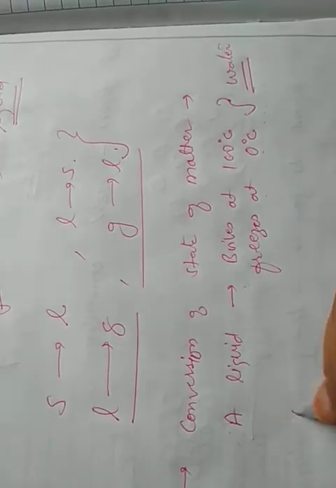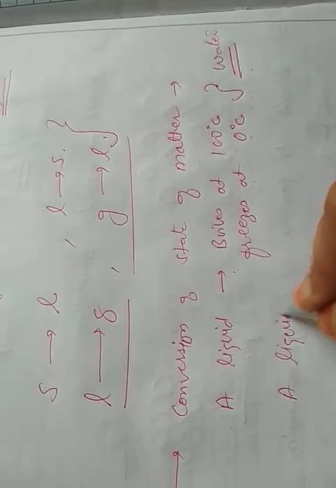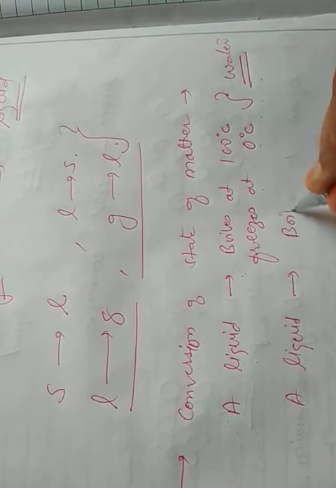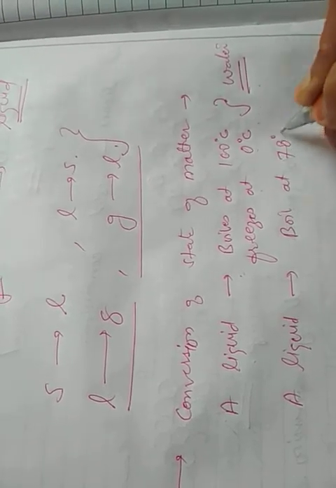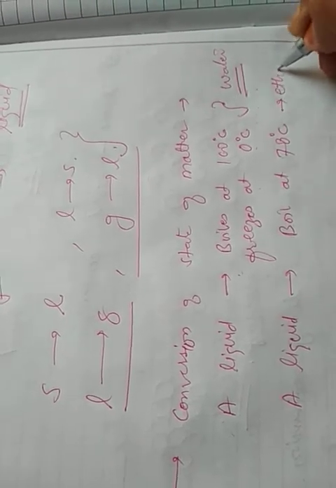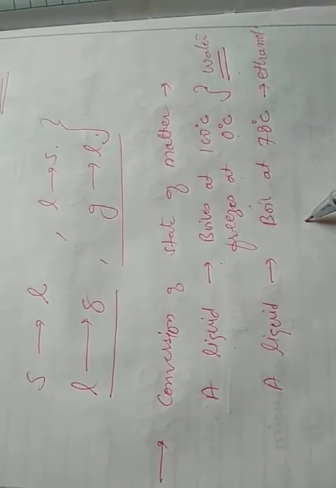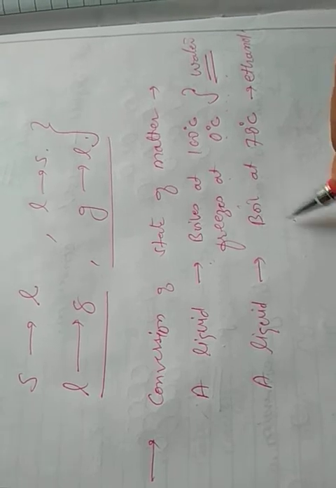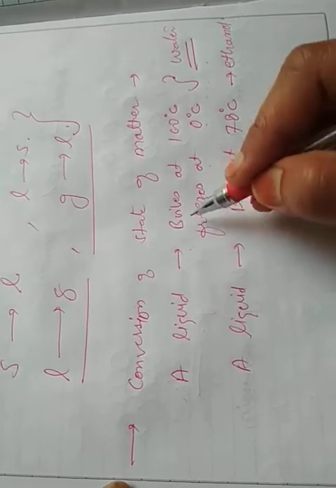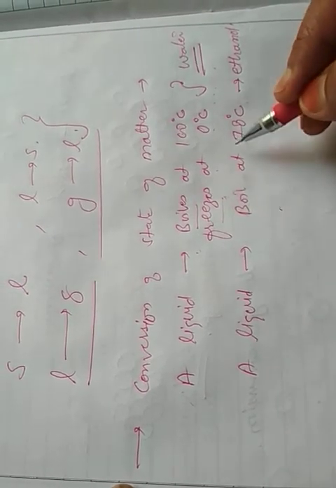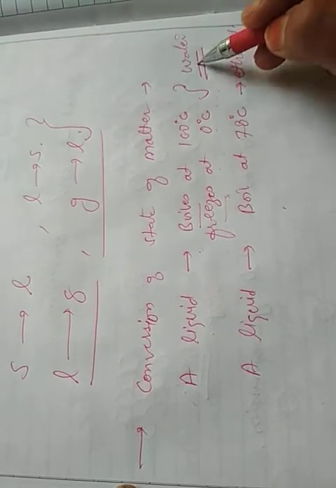In a similar way, if a liquid boils at 78 degrees centigrade, then it is surely ethanol. So these temperatures are characteristic properties of a particular substance, whether the boiling point, freezing point, or melting point. It is always fixed.